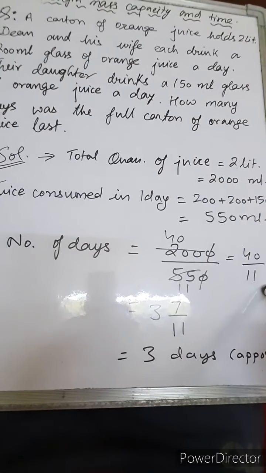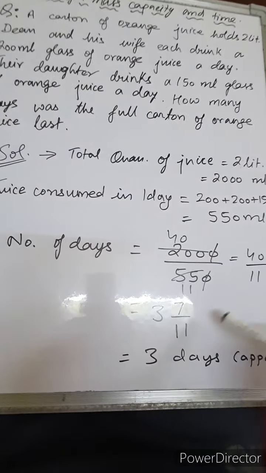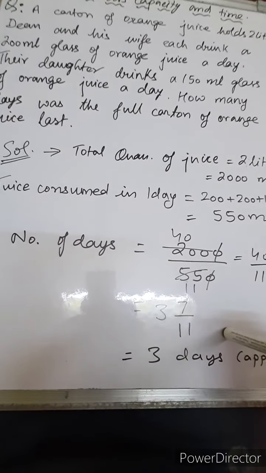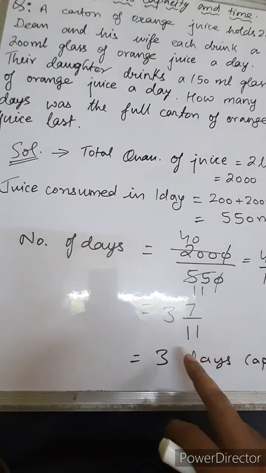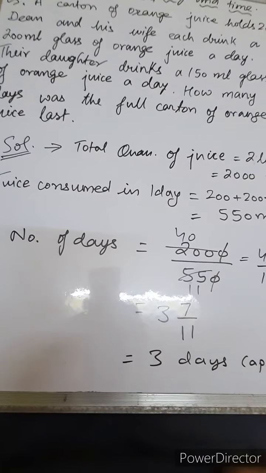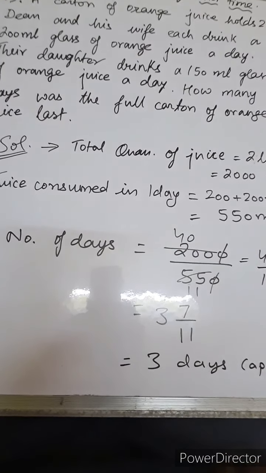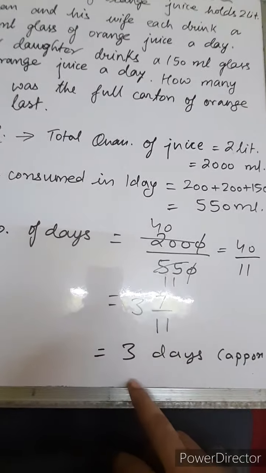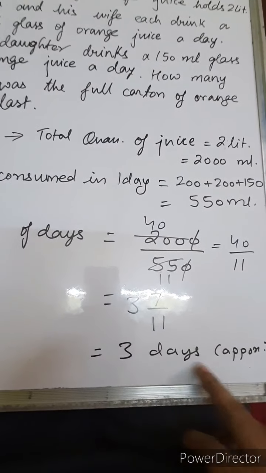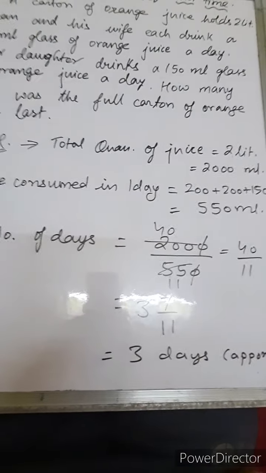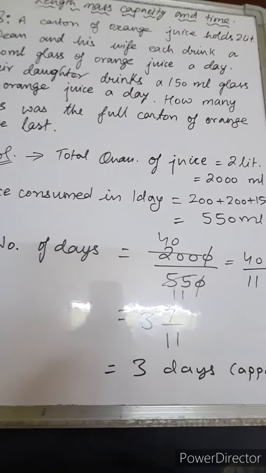What we get is 40 upon 11 something. When we write it as a mixed fraction, it is 3 whole 7 upon 11. So approximately 3 days the carton of orange juice will last, right?